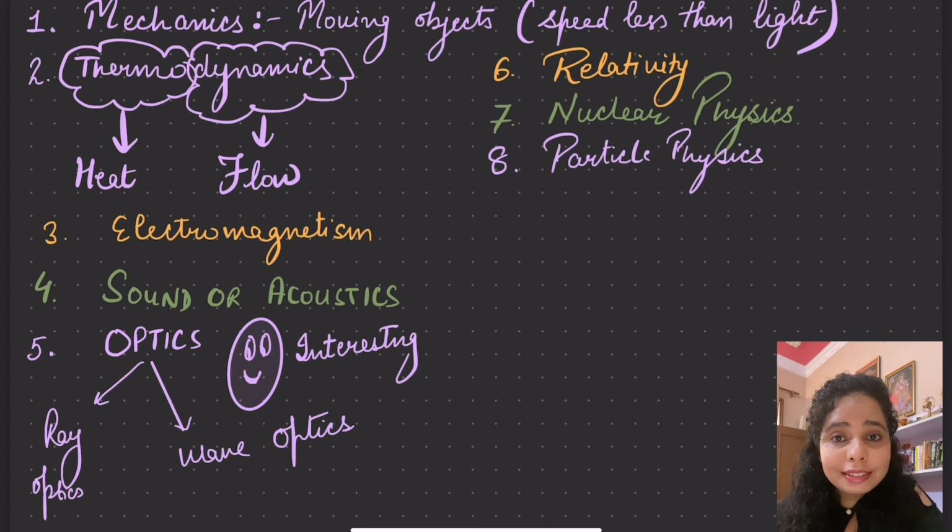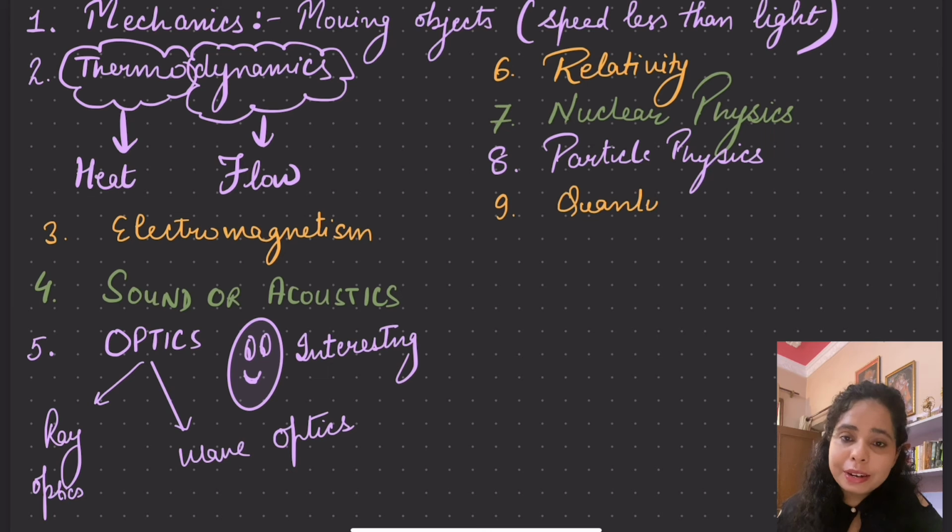So quarks exist, that is, electrons are made up of quarks. This is a theoretical study, experimental verification is not done yet, but still particle physics talks about subatomic particles and the particles from which matter is actually made up.